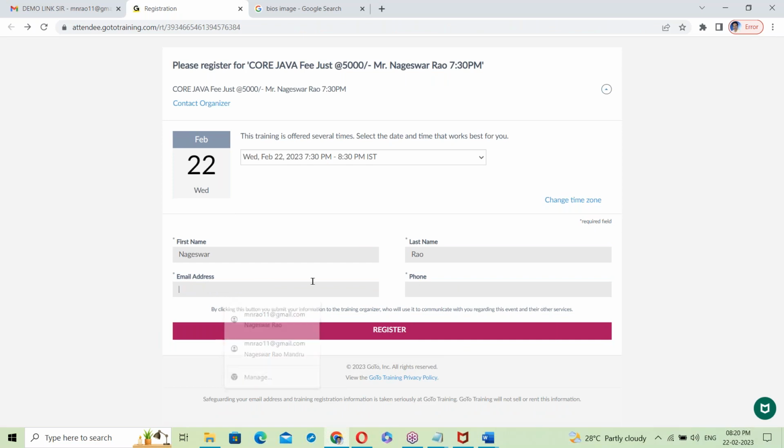So here, this is a form. It's a registration form. In this form: first name, last name, email address, phone, and all this, right? So this is front end here. This is collecting data from you, and storing it in some location. This is called front end. Front end interacts with users and collects data from users.